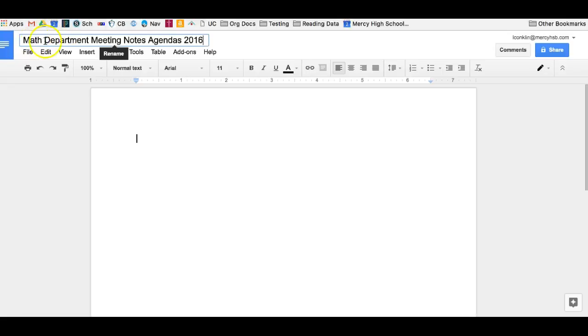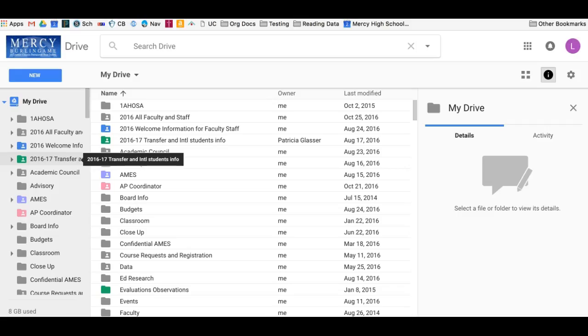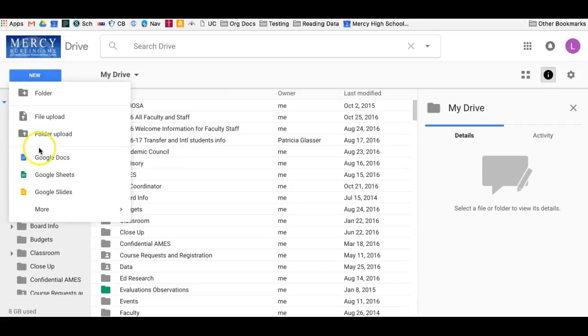But this is really great because it doesn't just say my department's name. It doesn't just say what we have in here. So not only notes, but agendas, and it also gives a year. If I wanted to keep track of notes year after year, sometimes I'll say something like all years. If I want to make new folders, I would just go to new, and this time, instead of hitting doc, I would hit folder, and then you would just name that folder.